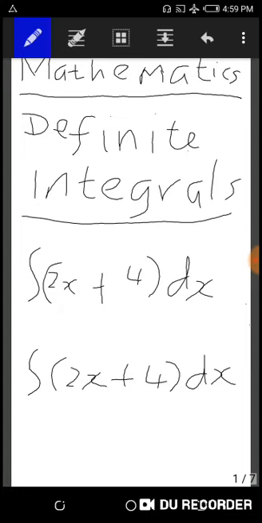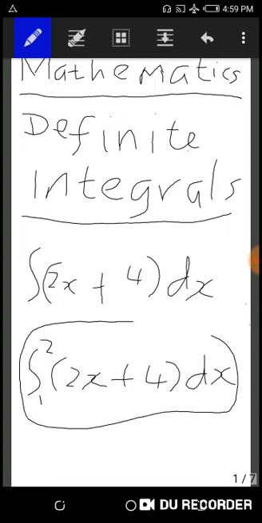Now what will make one a definite integral is where there is what is called the limit or the boundaries. For example, if there should be a 2 attached here and a 1 here, this integral becomes what is known as a definite integral, because of the limit that has been attached.